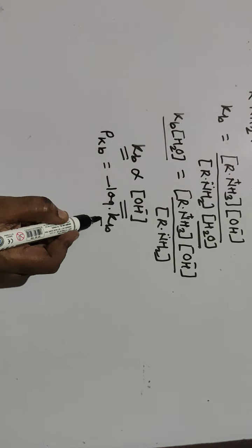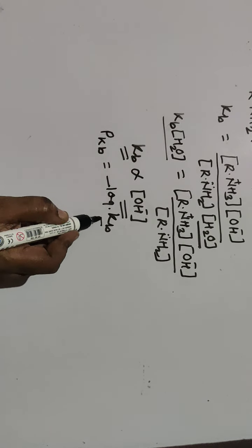If the value of Kb is higher, then it is a strong base, while when the value of Kb is lower, then it is a weak base. That means with a smaller value of pKb, the compound is a strong base. Greater the value of pKb, the compound is a weak base.